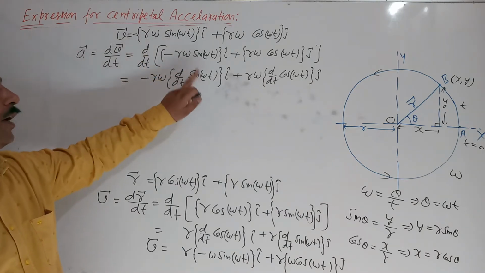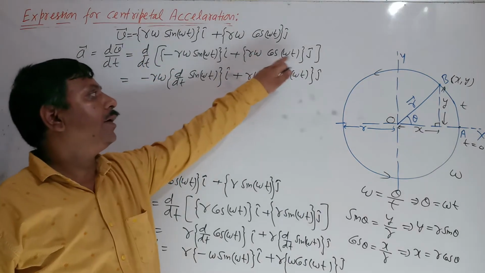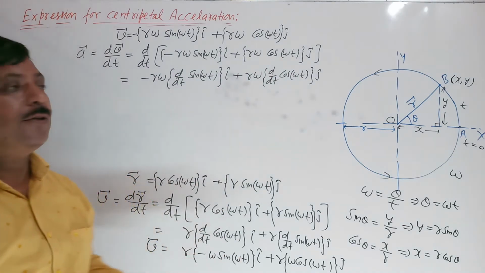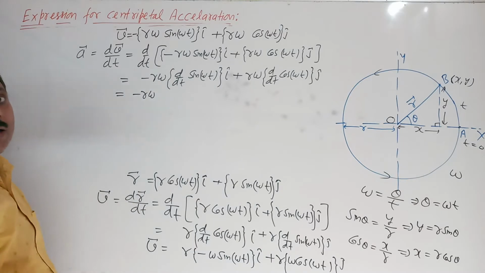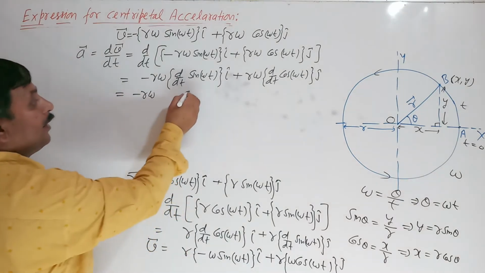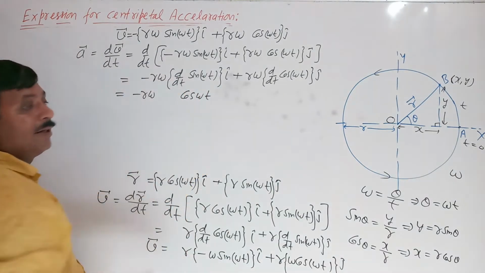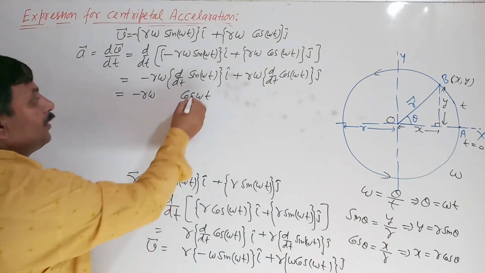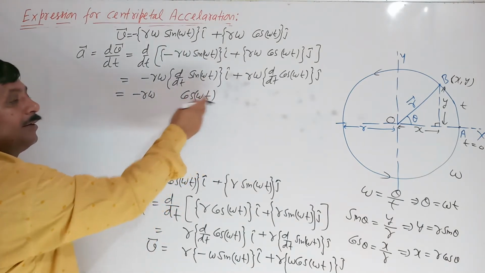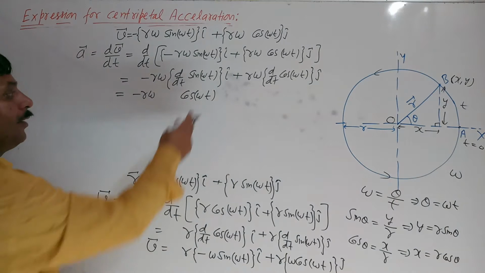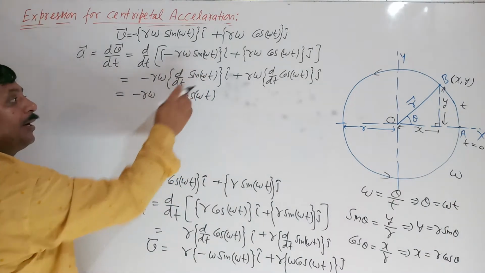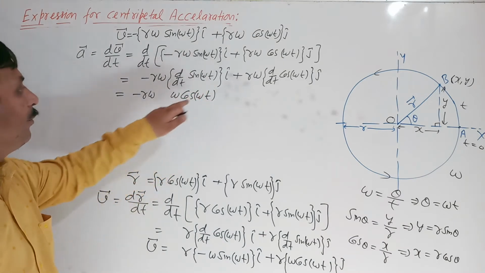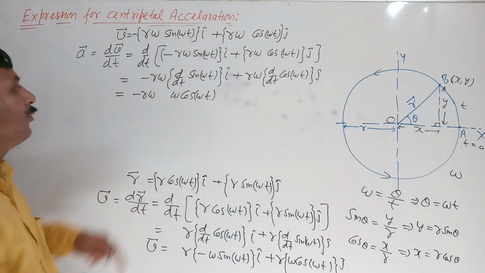What is the differentiation of sin omega t? Sin theta differentiates to cos theta, and the constant multiple of variable t comes out. So d by dt of sin omega t will be omega cos omega t.